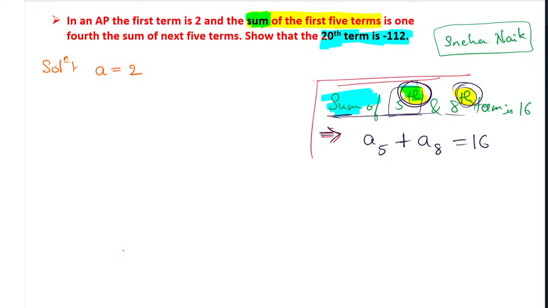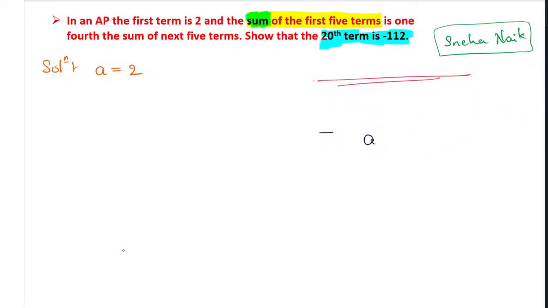In Sn they will not give th for you. See, for example, in this previous question only, which Neha has given. In that question, if you refer to it properly, they have given 5 terms. First 5 terms. Remember, first 5 terms. The words first 5 terms mean it is a sum.